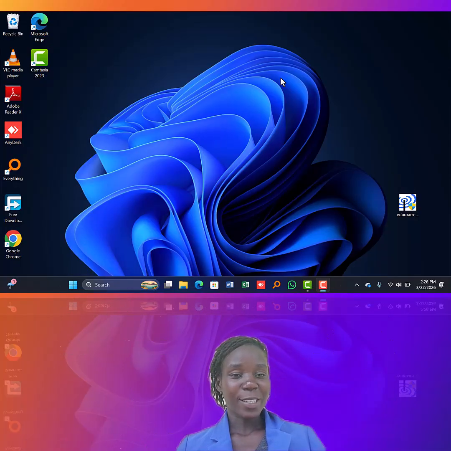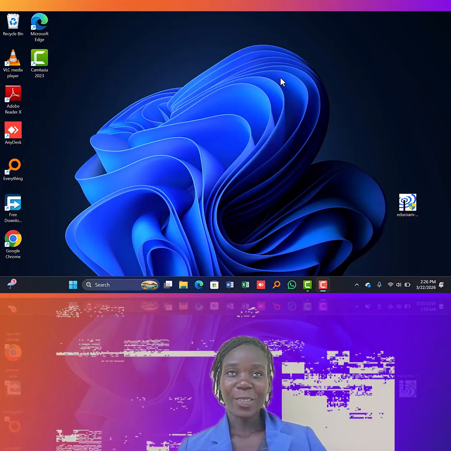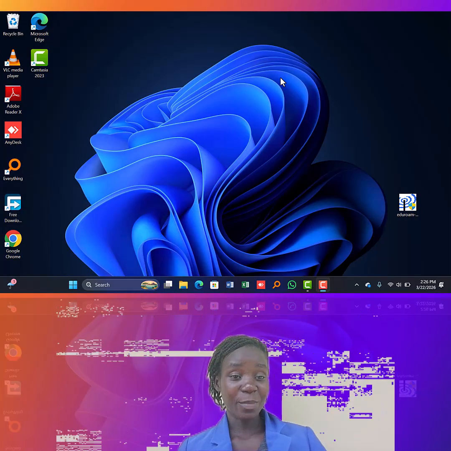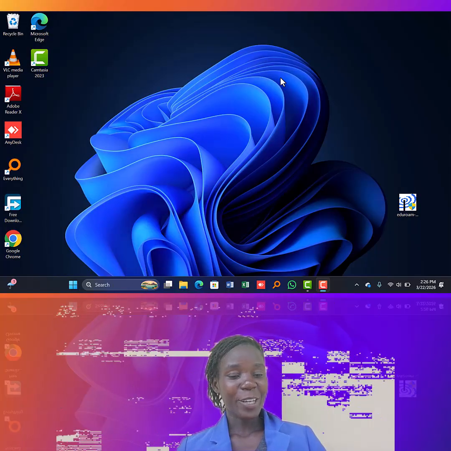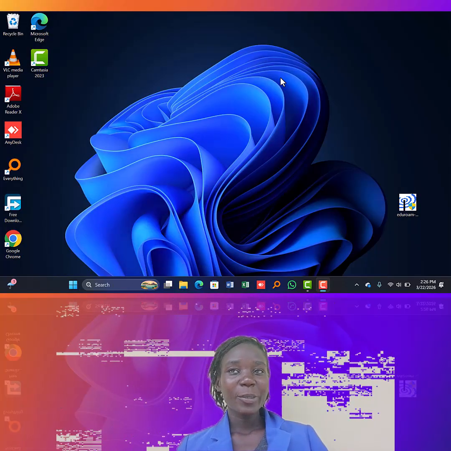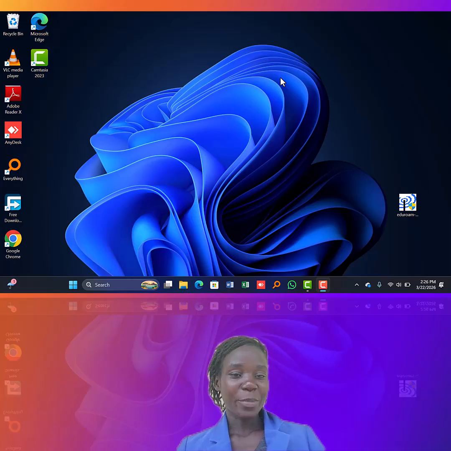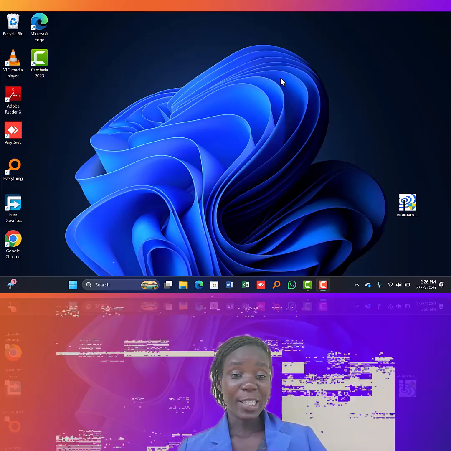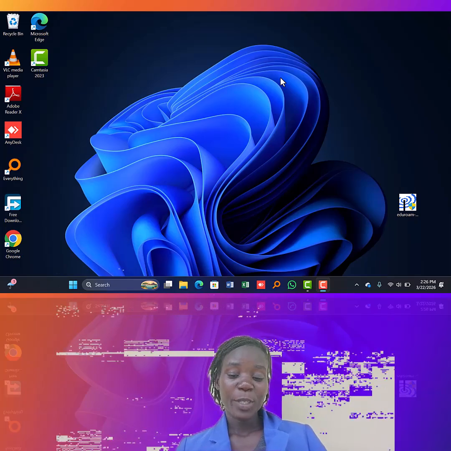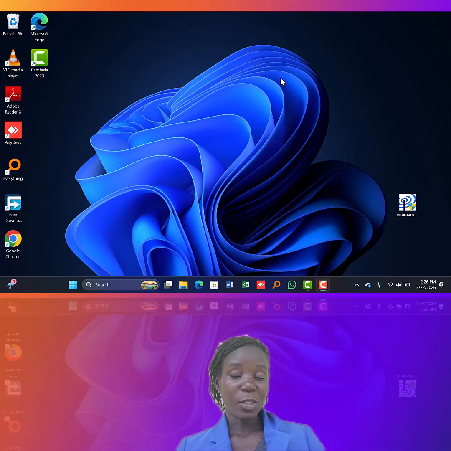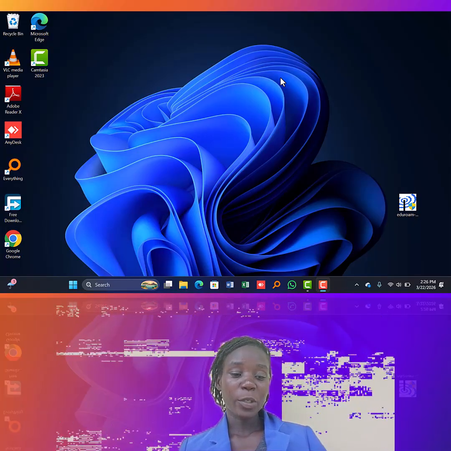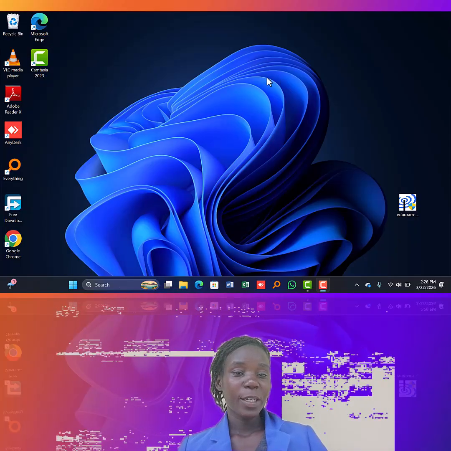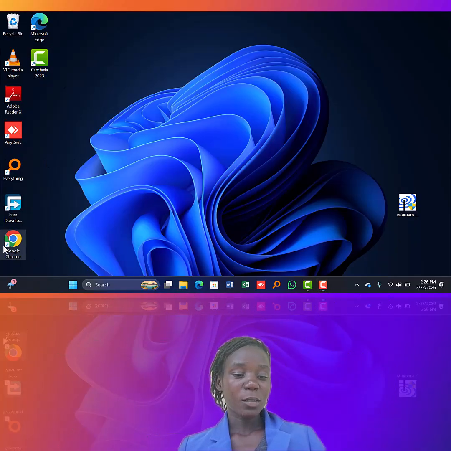Today we are going to learn about something simple but very effective. It's about our research, how we get our results. Everyone does research, but not everyone gets the same results. You understand what I mean. So we're going to talk about the Boolean operators. By definition, these are words that help us do our research and get the results we want. So with that, I'm going to take us to Google Chrome, where we're going to be doing our research from.